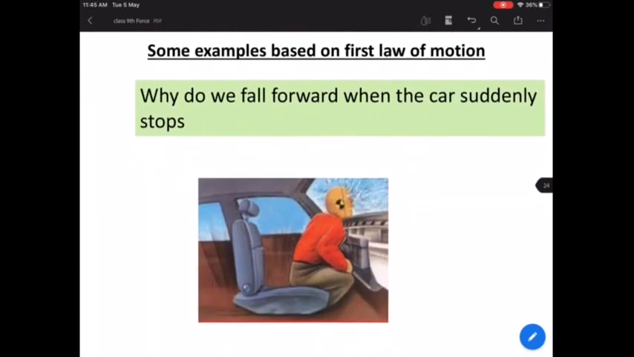Okay. Now let's understand some of the examples or applications of the first law of motion. Suppose I ask you, why do you fall forward when a car suddenly stops? Suppose you're traveling in a car.